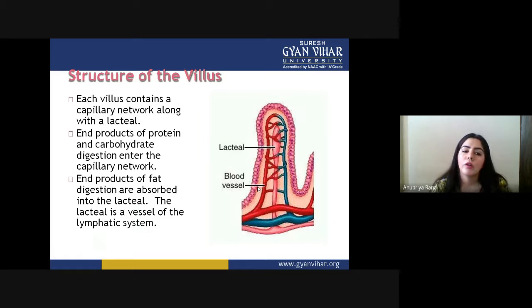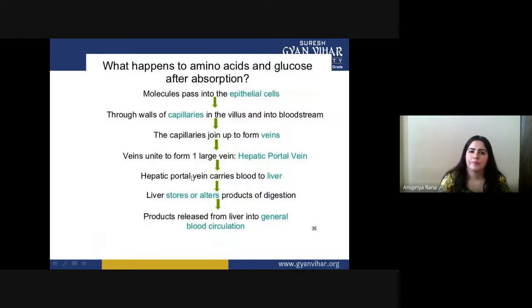So end products of protein and carbohydrate digestion enter the capillary network. In this capillary network, the glucose, fructose, amino acids, whatever is a byproduct of digestion, is passed into the villi capillary network and formally goes to the blood vessel system.